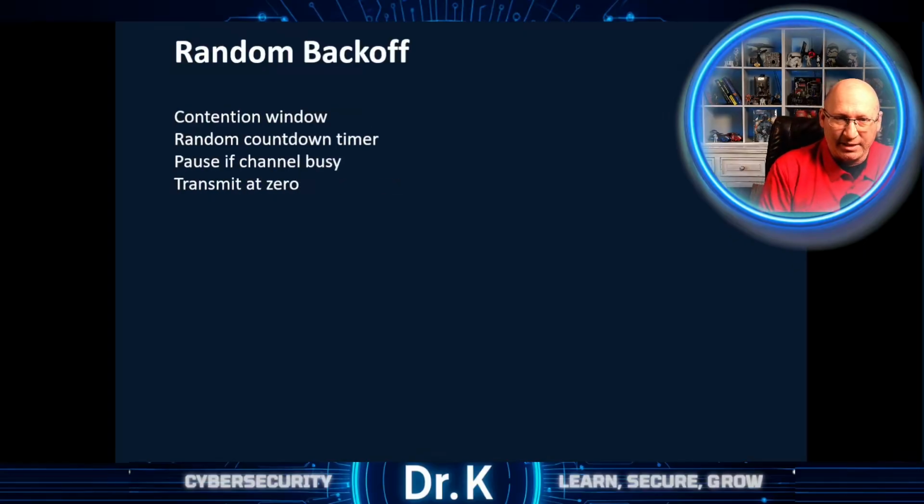When a channel is busy, devices initiate a random back-off timer. Each device selects a random countdown interval within the contention window. The countdown decreases only while the channel remains idle. If another transmission occurs, then the countdown pauses. When the timer reaches 0, the device transmits. This randomized delay spreads out the transmission attempts and reduces simultaneous collisions a lot.